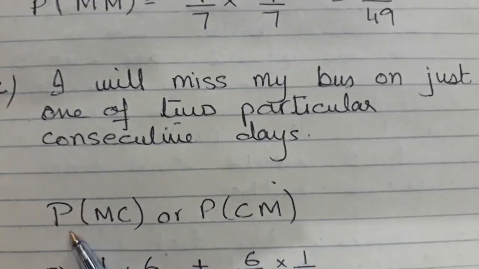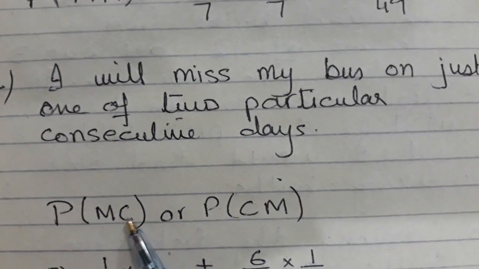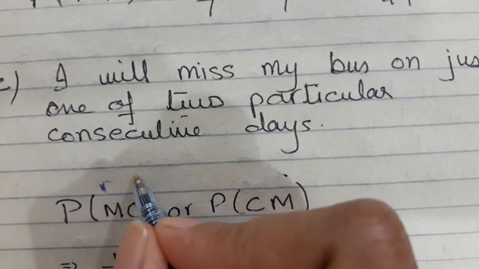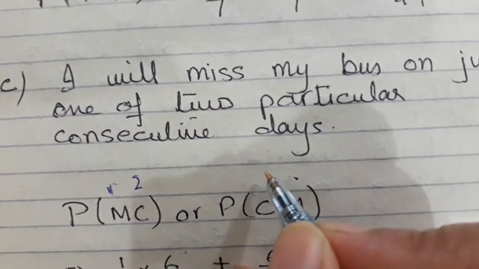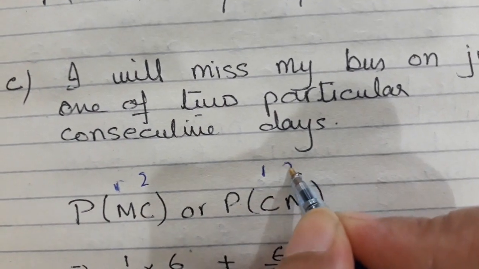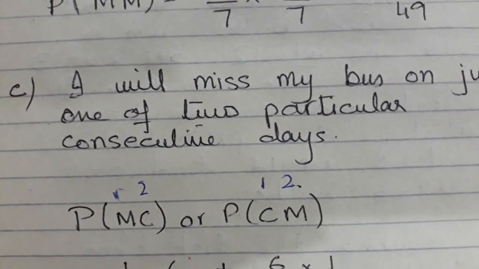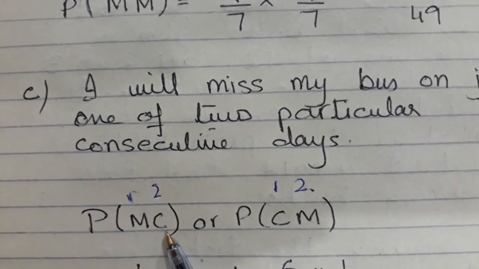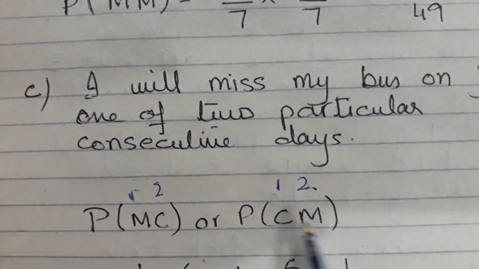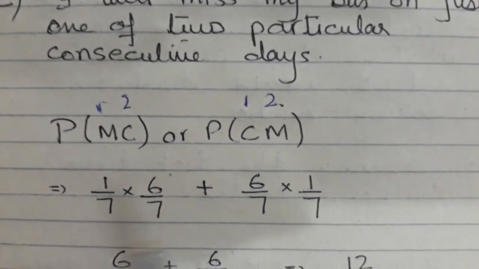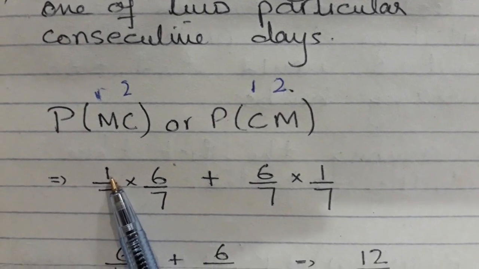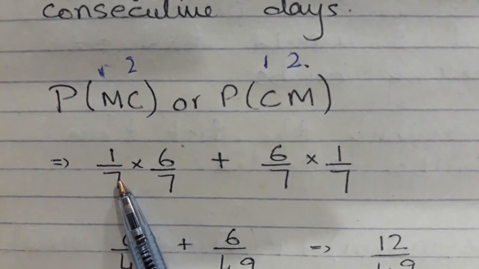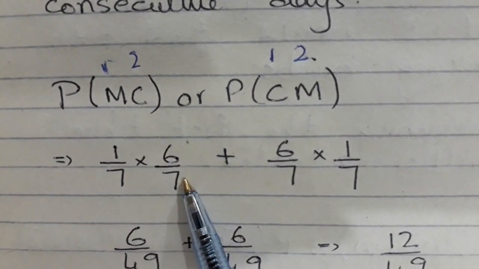So the probability is first day miss, second day catch. Let me write here first day and second day. Now you will add up both conditions: first day miss, second day catch, or first day catch, second day miss. From the tree diagram, you can see first day miss is 1/7, second day catch is 6/7.